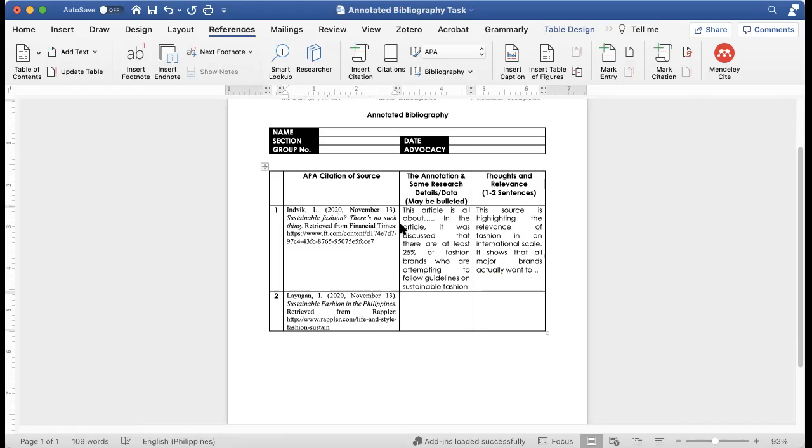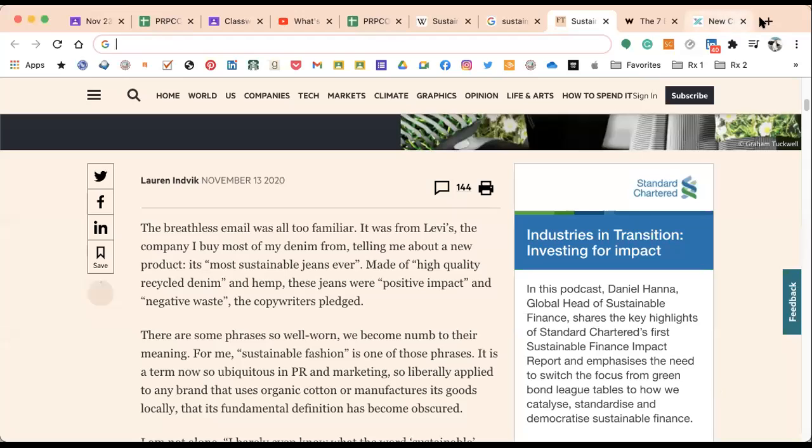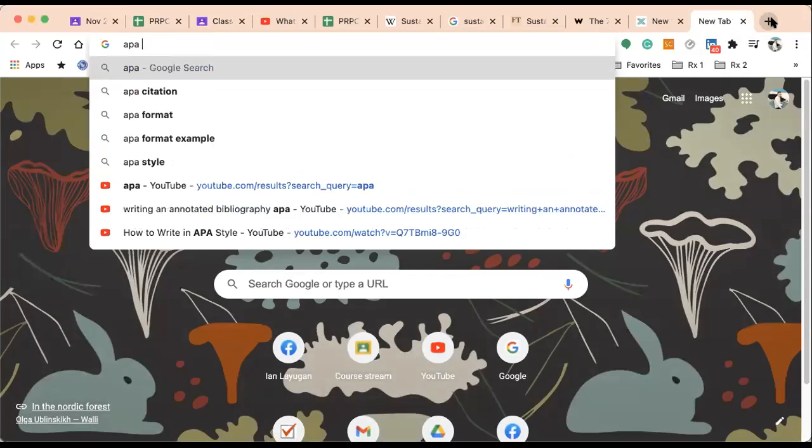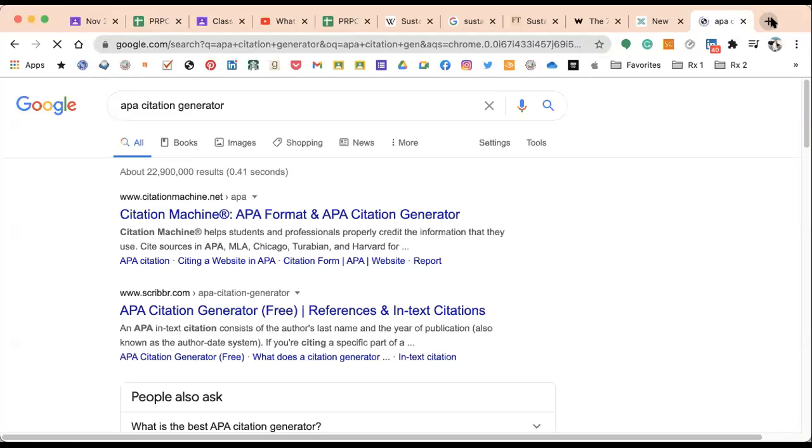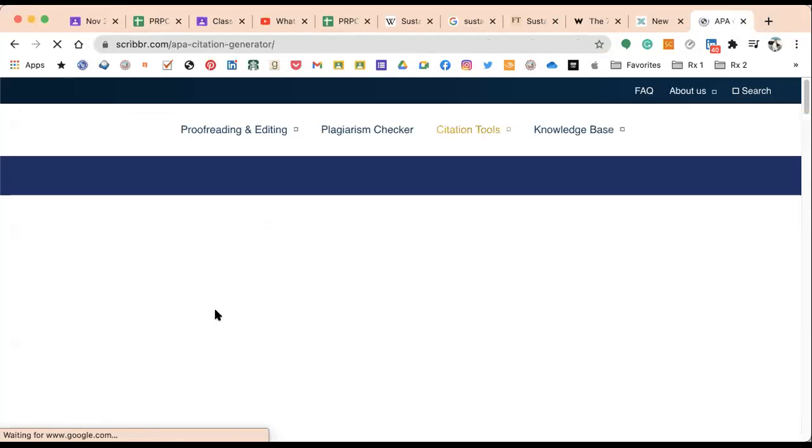But you can actually do APA is very easy, okay? I'll just delete that so that it's malinis yung file mamaya when I send it to you. APA is very easy to use. You can also do that online. Don't be afraid to use your online. So just type there APA citation generator. There it is. So let's go to Scriber.